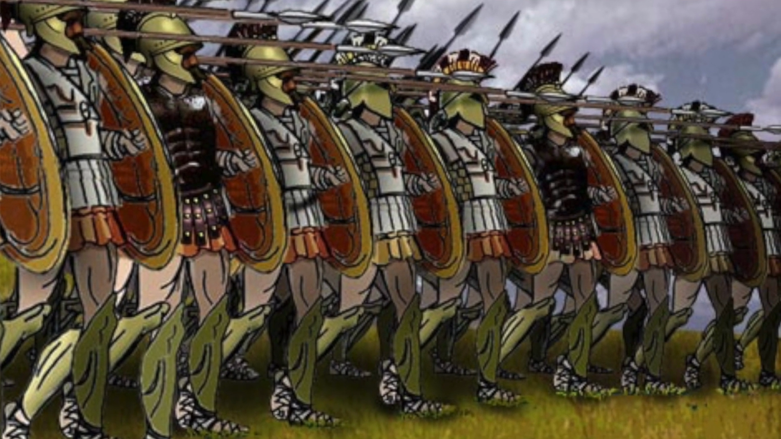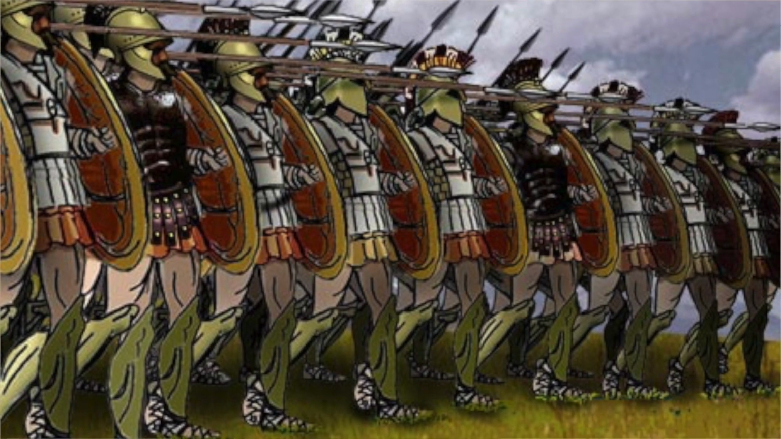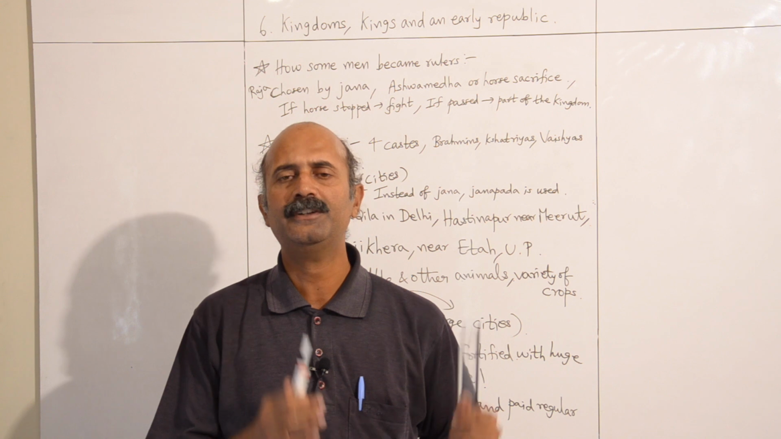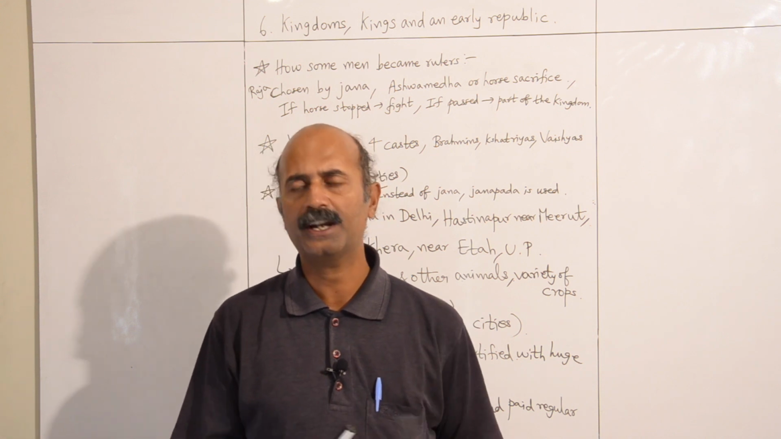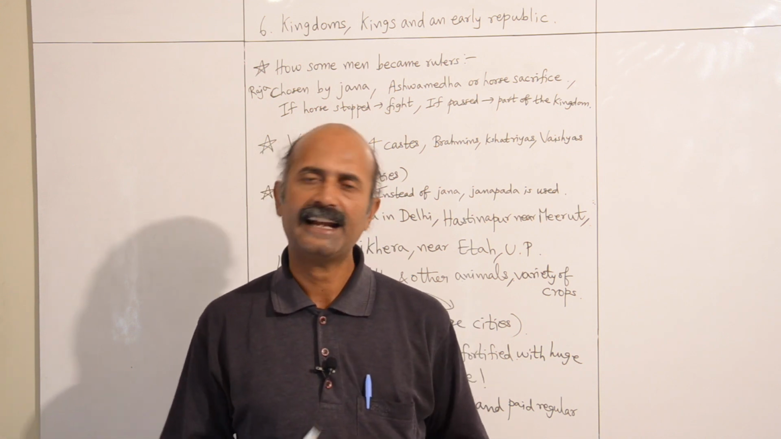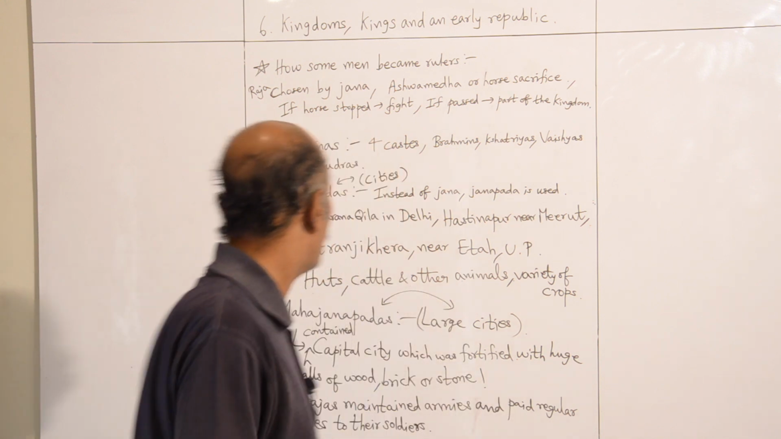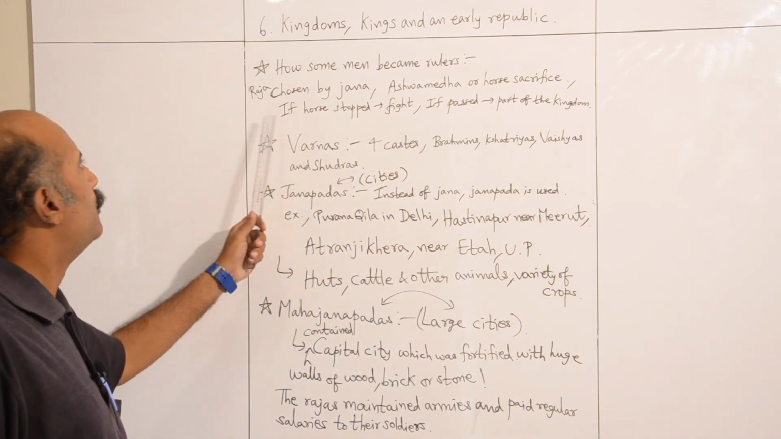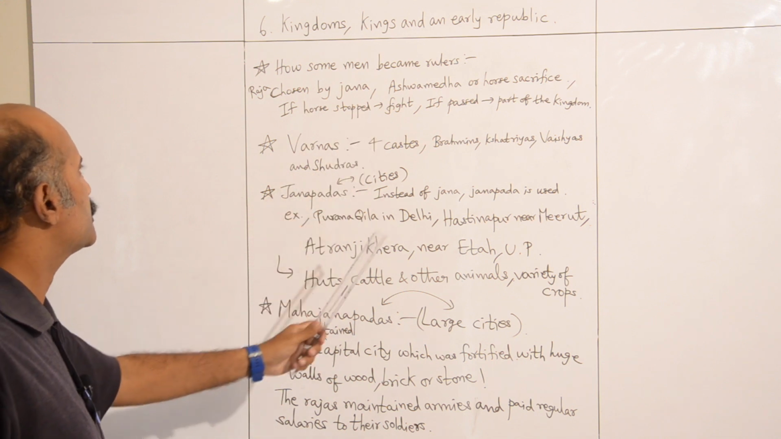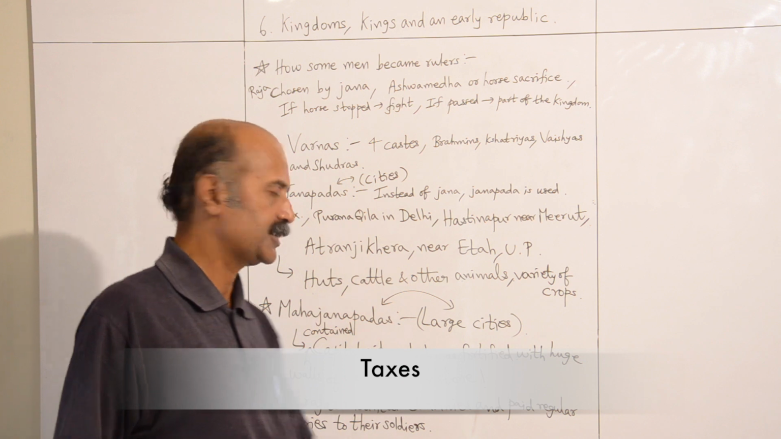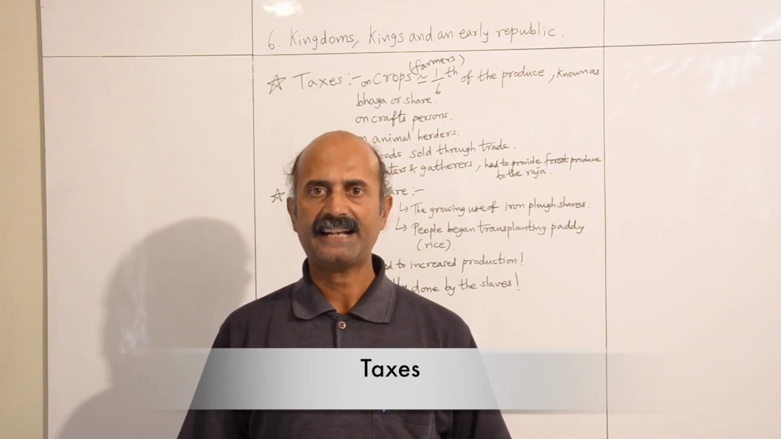But he paid regular salaries to all his soldiers and ministers and commanders and generals. So the 4 Varnas, the Brahmins, the Kshatriyas, the Vaishyas and the Shudras managed the Vedic societies, and life was very good during those days. So this is what we discussed in this chapter: how some men became rulers, the Varna system, the Janapadas and the Mahajanapadas. Now we'll discuss taxes.